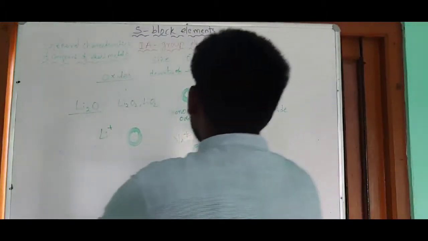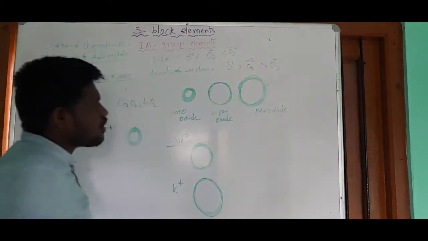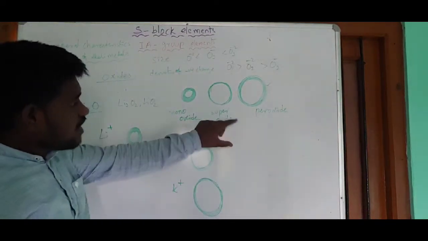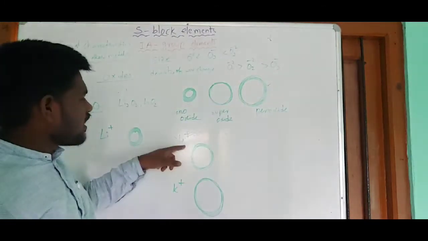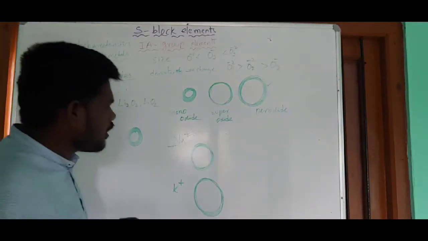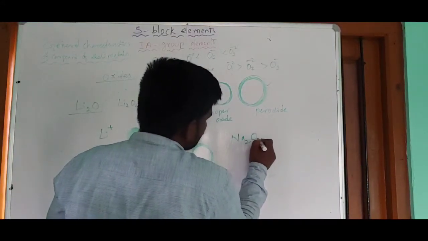Now to neutralize the Na plus, the suitable one is peroxide, because peroxide contains enough negative field to neutralize the positive field upon the sodium. So that's why this one can form Na2O2.